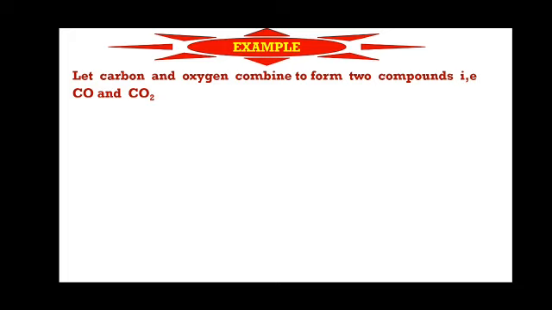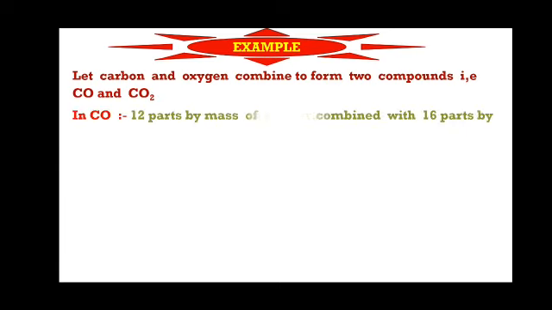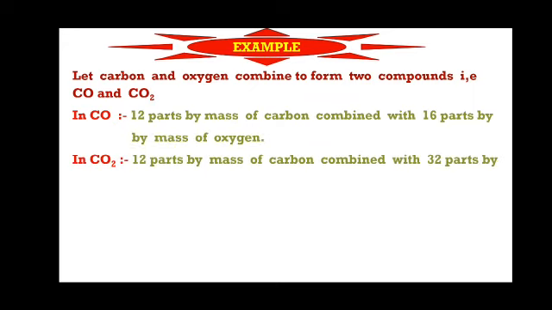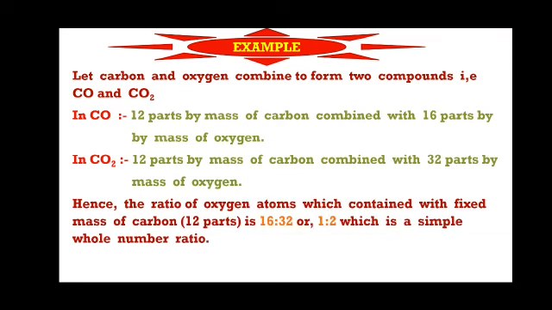Let carbon and oxygen combine to form two compounds, that is carbon monoxide and carbon dioxide. In carbon monoxide, 12 parts by mass of carbon combine with 16 parts by mass of oxygen. In carbon dioxide, 12 parts by mass of carbon combine with 32 parts by mass of oxygen. Hence, the ratio of oxygen which combines with a fixed mass of carbon, that means 12 parts, is 16 to 32 or 1 to 2, which is a simple whole number ratio.